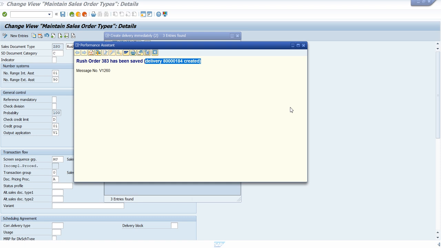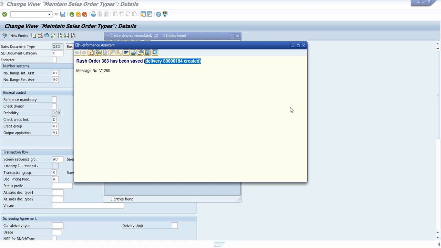Maybe the payment they are giving later. That is up to them, because we are giving the invoice to them, so they can pay it later based on their payment terms and all this. That doesn't matter. But the delivery is created immediately, mainly for spares. If you are selling any spare parts or some kind of sales, this will be really helpful.